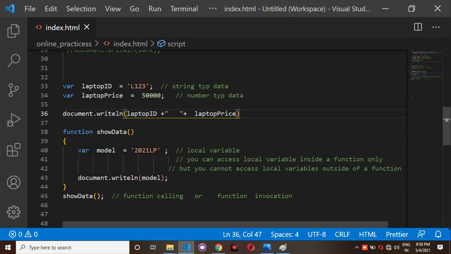But in between the laptop ID and laptop name, if you would like to give any space, then you have to write plus, and inside the pluses you have to write double quotes.